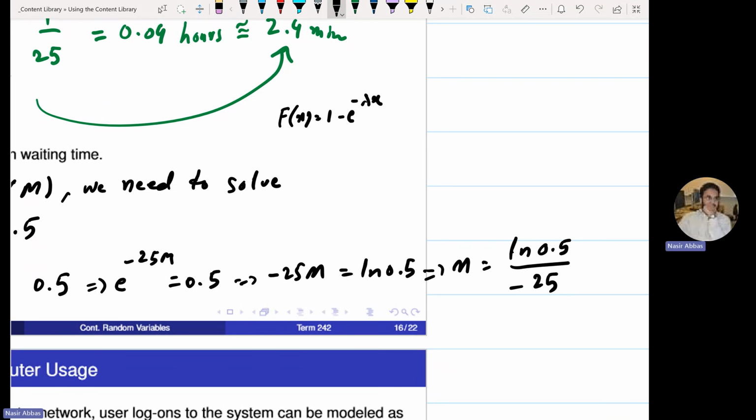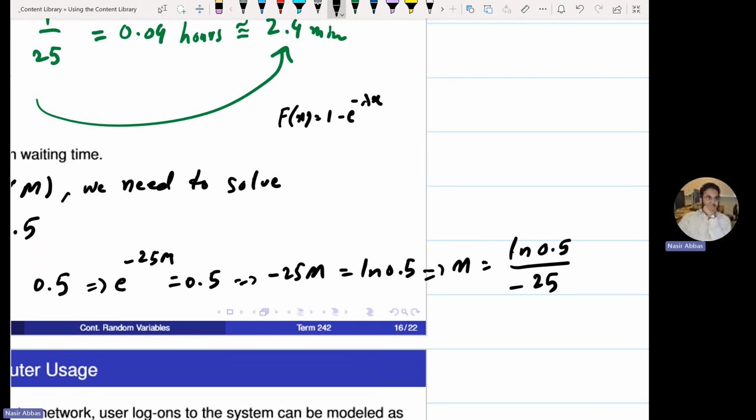A small question for you to think at this point. This is the negative value, right? Minus 1 over 25 times log of something, correct? But the domain of X is positive. It's the waiting time. Can the waiting time be negative? Log of 0.5 is negative, so this is a positive value. A variable which is strictly positive, its median cannot be negative. So how can its median be negative? Median is the central value of the variable. So it will be positive, and it is positive.